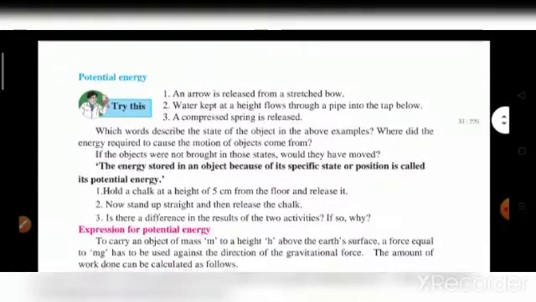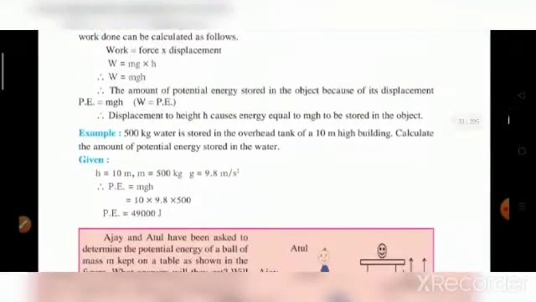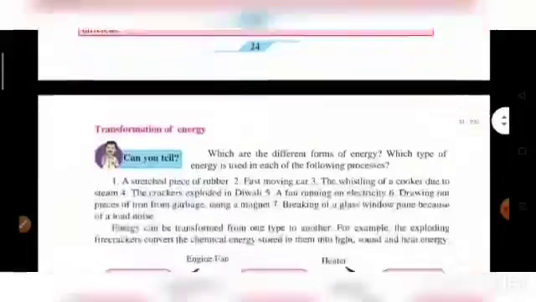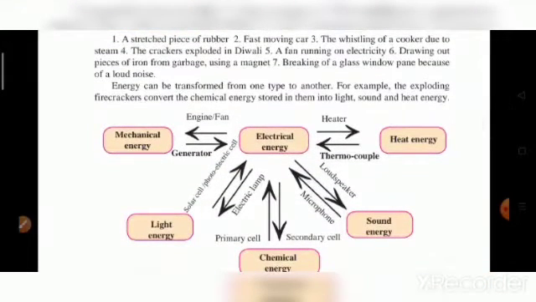Potential energy is the energy stored in an object because of its specific state or position. And then we have solved the expression for the potential energy as we have solved for the kinetic energy. And then we have seen the transformation of energy, that is, how energy can be transformed from one type of energy to another type.